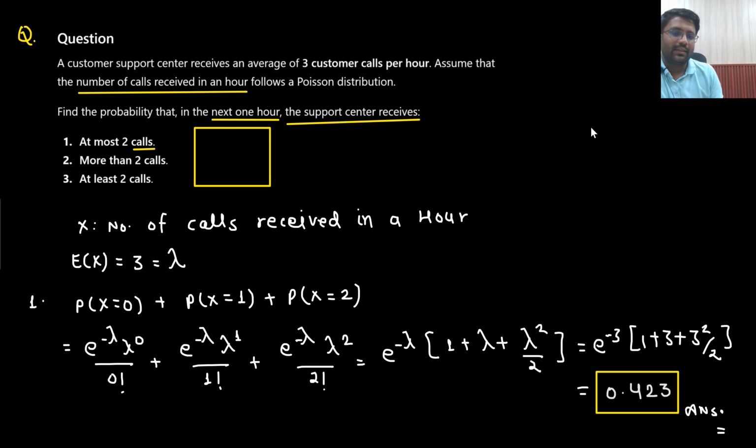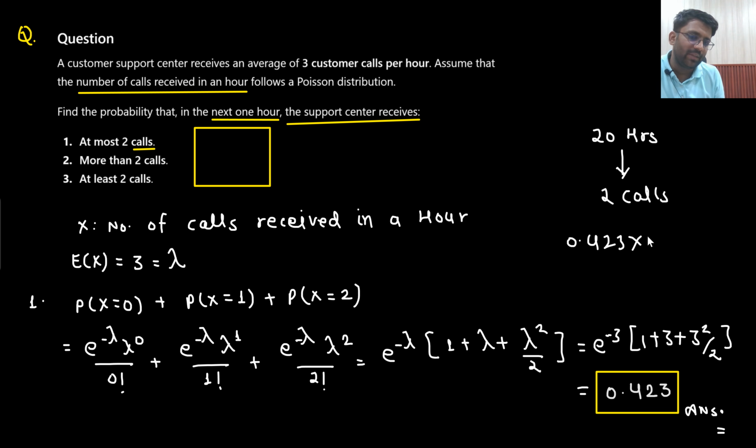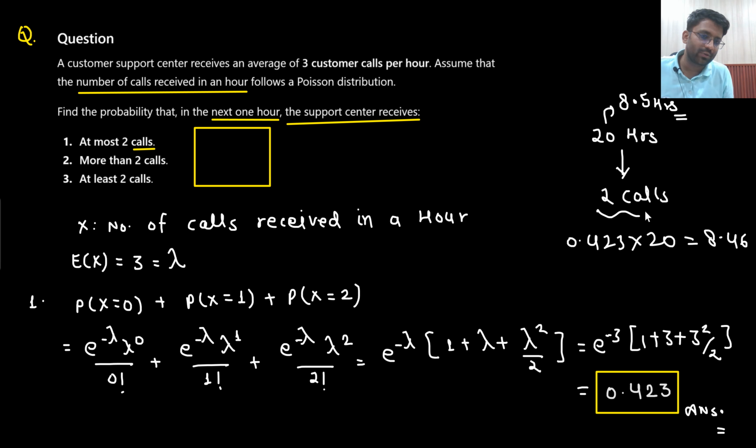This question could have been asked in a way that in the next 20 hours, how many hours are expected to receive at most 2 calls? So what you would do? In 1 hour, the probability that you would receive at most 2 calls is 0.423. So in the next 20 hours, 0.423 multiplied with 20. The answer I am getting is 8.46. So in the next 20 hours, there will be roughly 8.5 hours in which you will be receiving at most 2 calls. Are you able to understand this point?